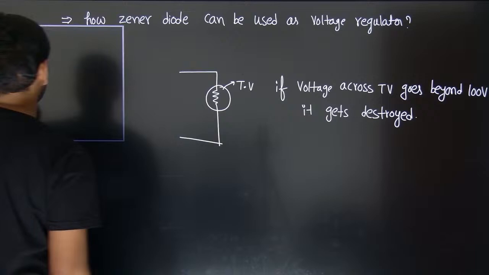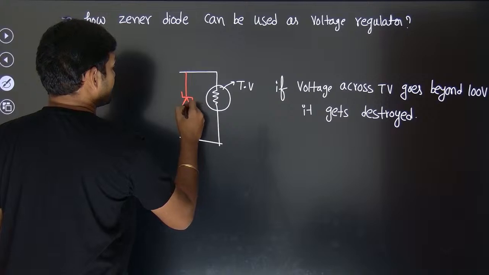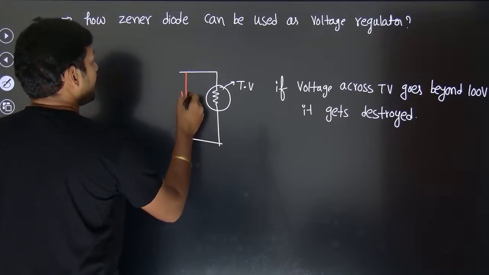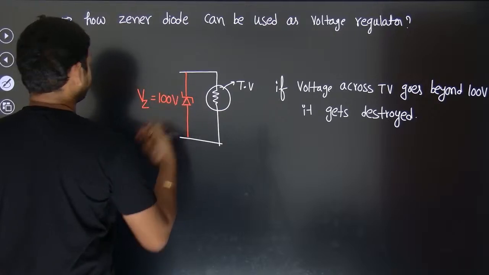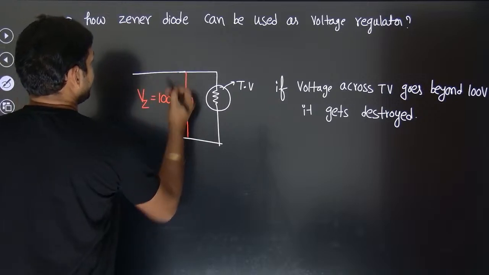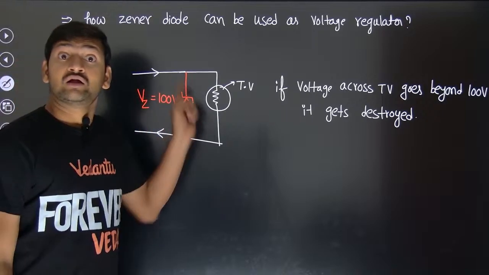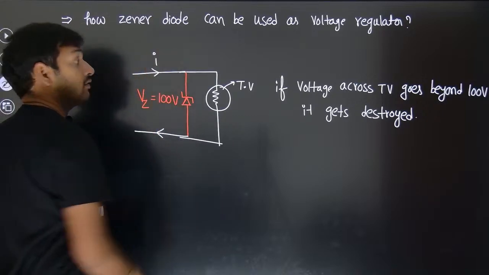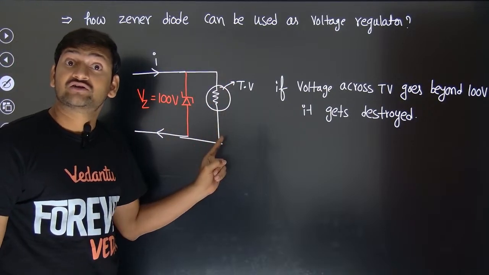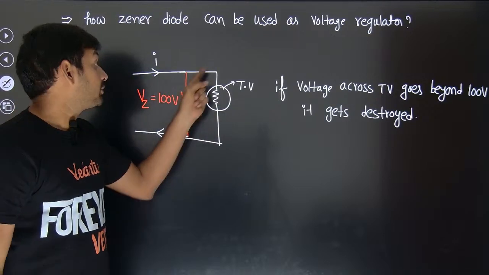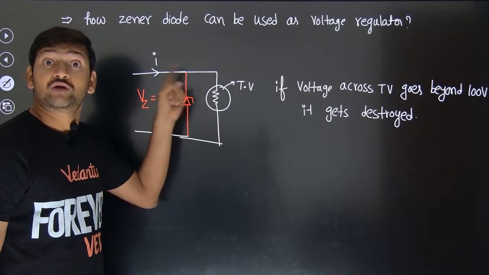So what I will do is connect a Zener diode in reverse bias across this TV, and I will keep the Zener breakdown voltage for this one to be 100 volt. Then from the main supply, whenever huge currents enter, if the potential difference across the TV is going to go beyond 100, the moment it reaches 100, Zener breakdown takes place.